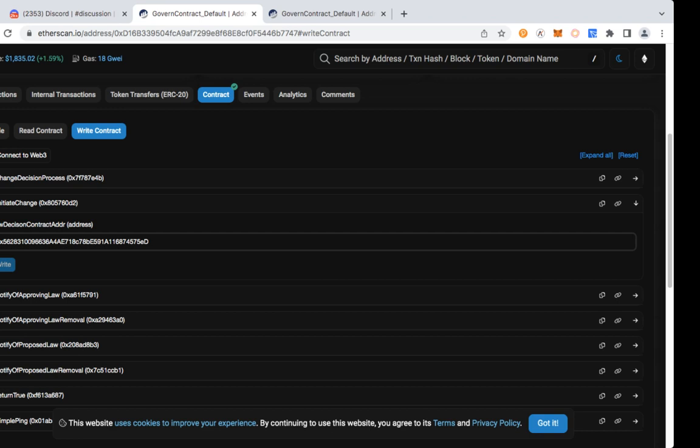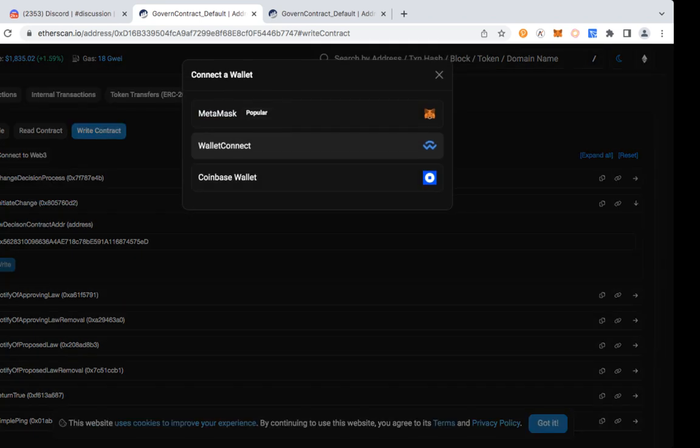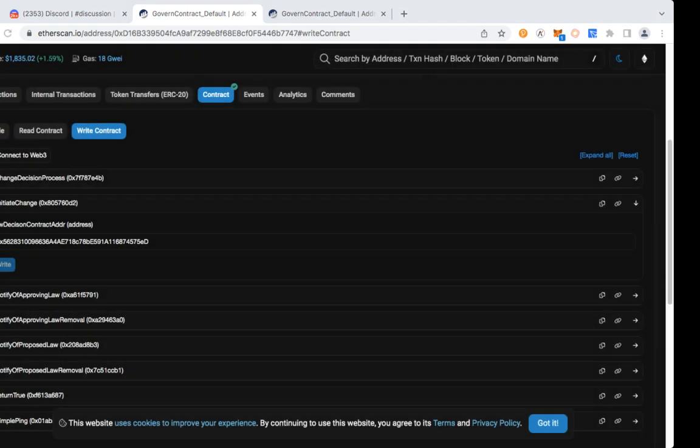To interact with this, I need to connect with my MetaMask. You may not be able to see the window that is on my screen now as I'm not sharing it, but it's opening my MetaMask and it's going to connect. And as soon as it's connected, now you see that it's connected and it's green. So now that we have put this governance contract in there, as soon as I write, a transaction will be hashed to interact with the contract and provide this address.